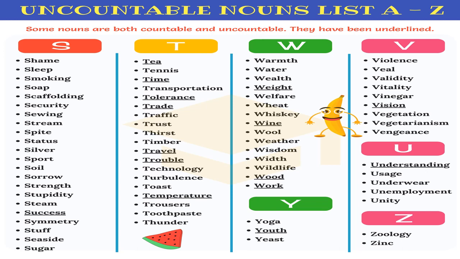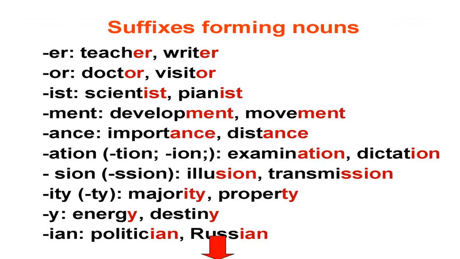Then countable nouns and uncountable nouns. They have just given us some countable and uncountable nouns, like tea is something you can't count, time is something you can't count. So vision, that's something you can't count, for you to know.